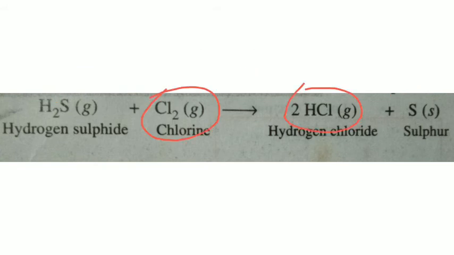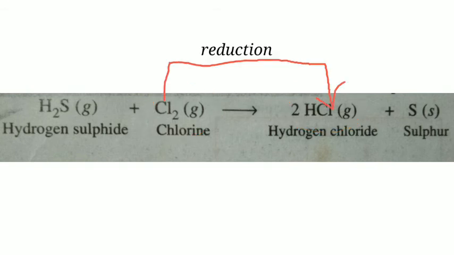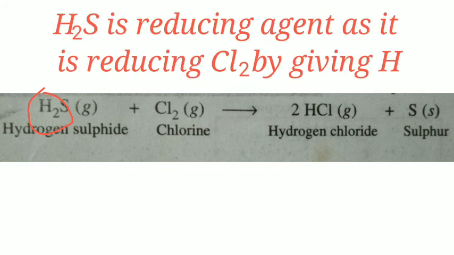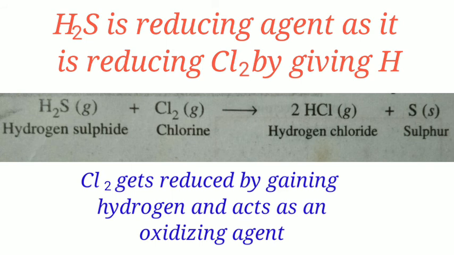Cl2 gains hydrogen to form HCl. So reduction of Cl2 has taken place. So we can say Cl2 has been reduced to HCl. Since hydrogen sulfide is giving hydrogen to Cl2, we can say hydrogen sulfide is the reducing agent, while Cl2 is gaining hydrogen to oxidize H2S, so we can say Cl2 is the oxidizing agent.